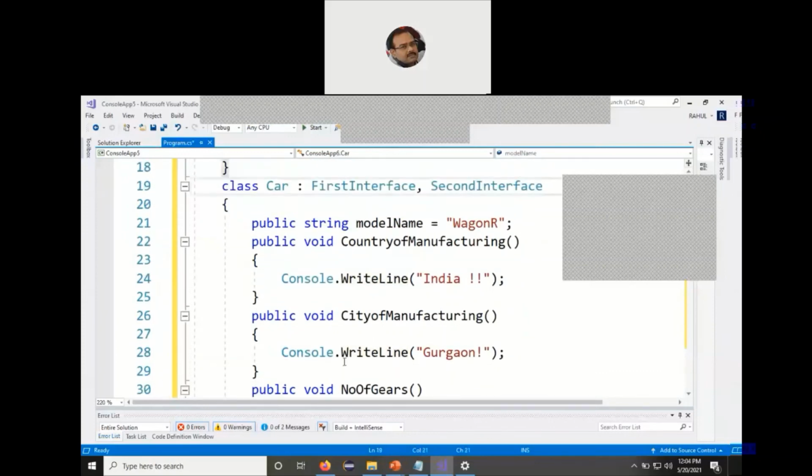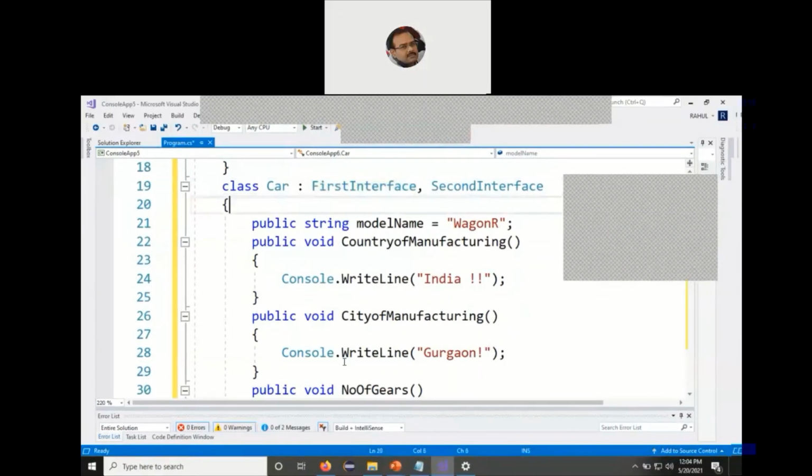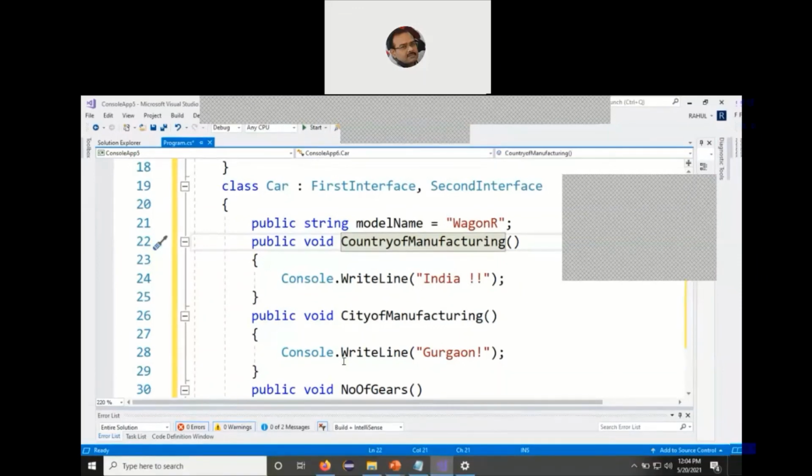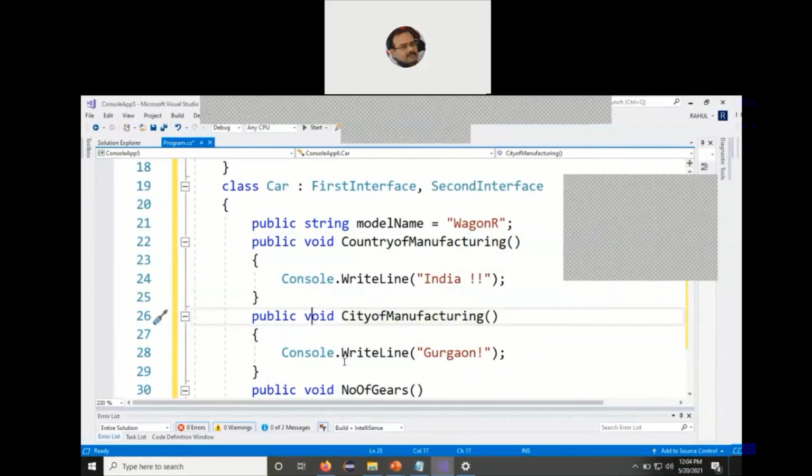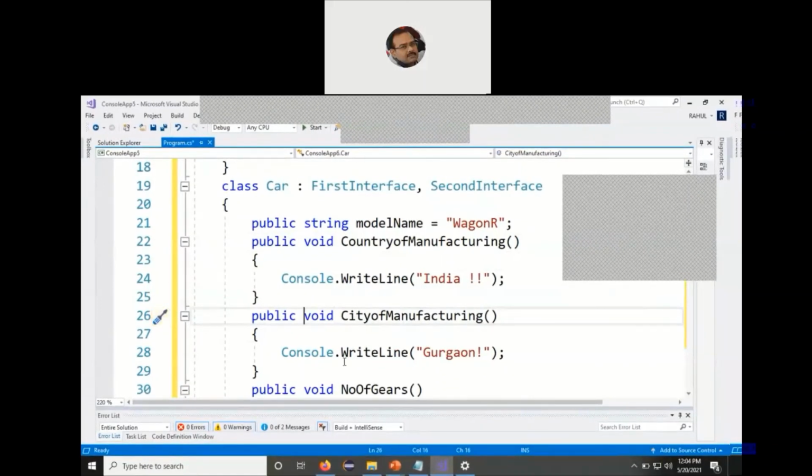It implements two interfaces and provides a definition to the abstract functions declared within the interfaces. Again, we are not using the override keyword, which we used for the abstract class and abstract function. While providing a definition to the abstract function of the interface, we do not use the override keyword.